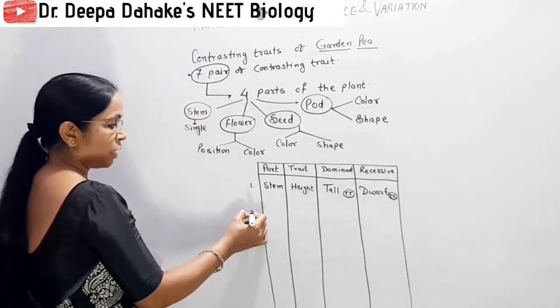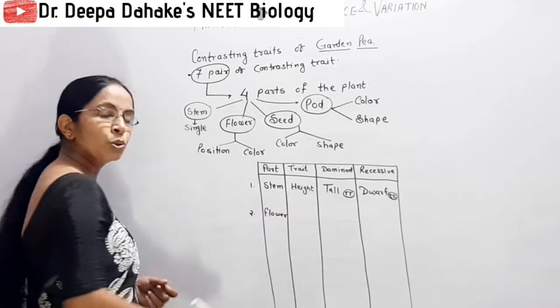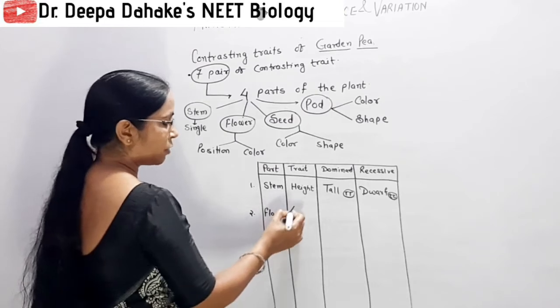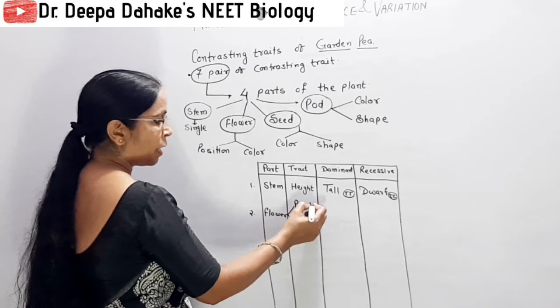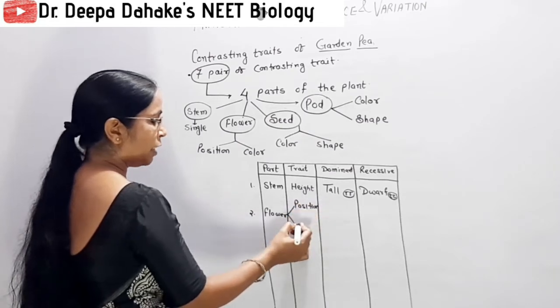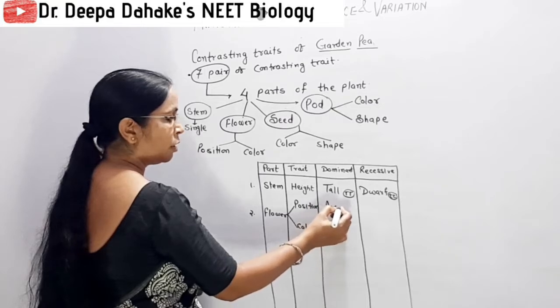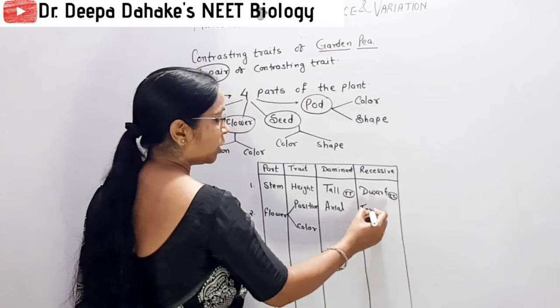Secondly, the second character is selected: the stem produces flower. So the second character selected is flower. For flower he selected two traits. First the position of flower, and second trait he selected the color of the flower. When we come to its position, axial position of flower is dominant over the terminal.